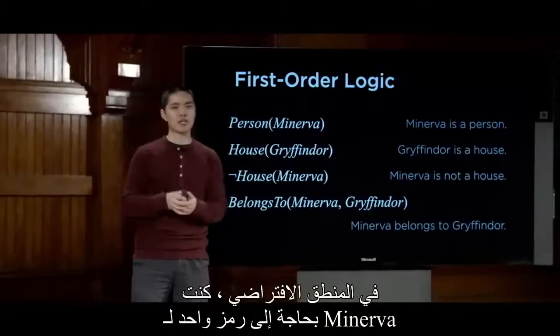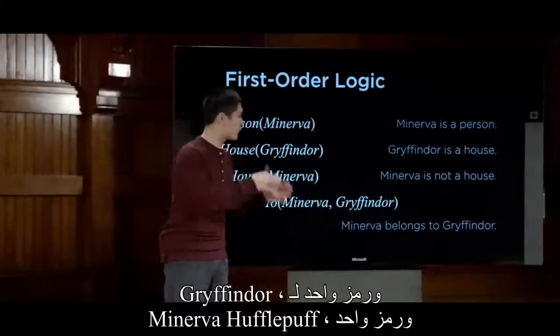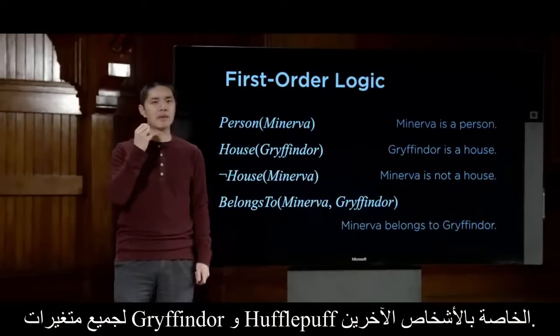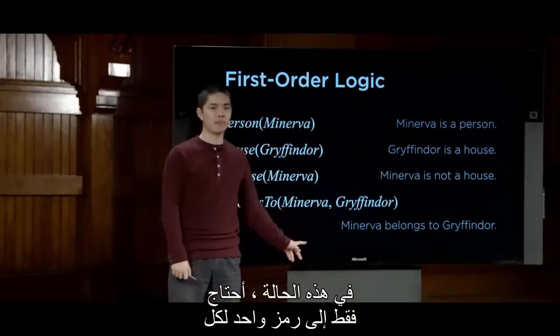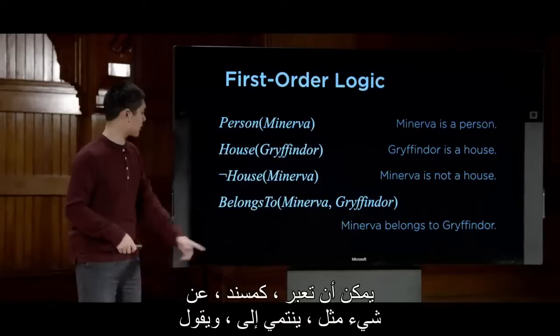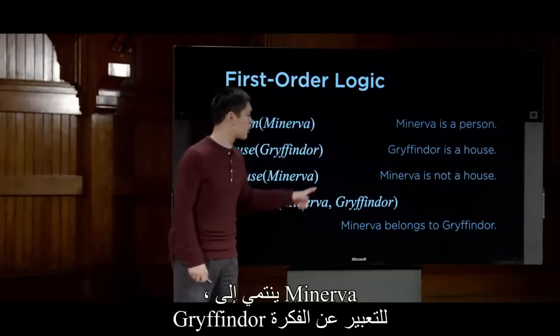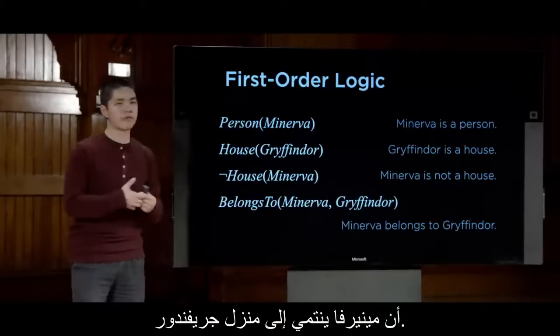In propositional logic, I needed 1 symbol for Minerva Gryffindor, and 1 symbol for Minerva Hufflepuff, and 1 symbol for all the other people's Gryffindor and Hufflepuff variables. In this case, I just need 1 symbol for each of my people, and 1 symbol for each of my houses. And then I can express as a predicate something like BelongsTo(Minerva, Gryffindor) to express the idea that Minerva belongs to Gryffindor house.